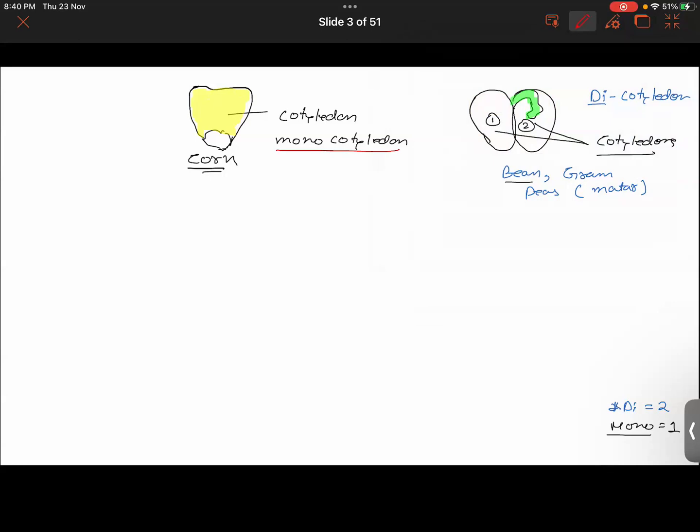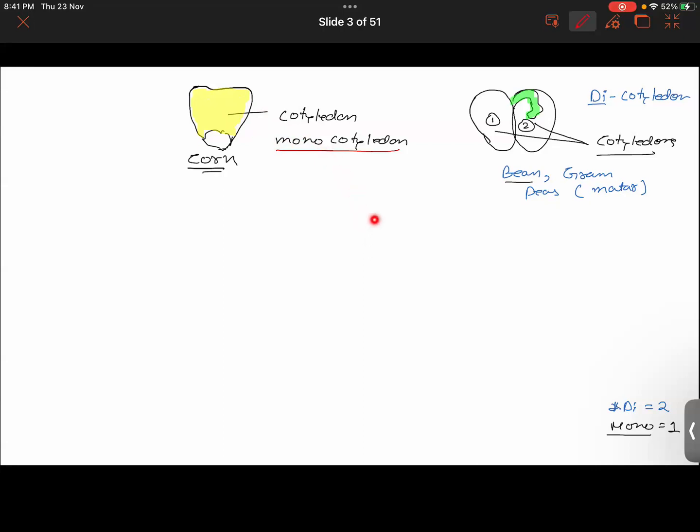We can look here. Since it is having just one cotyledon, we call it monocotyledon. The term specifies more; it gives a very specific sense, like this seed is having only one cotyledon.